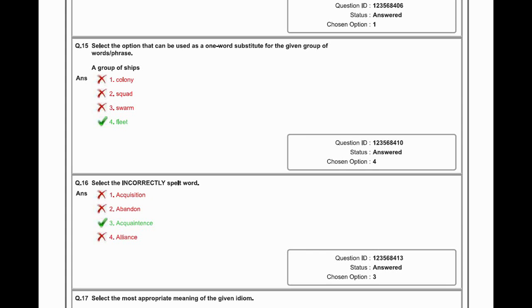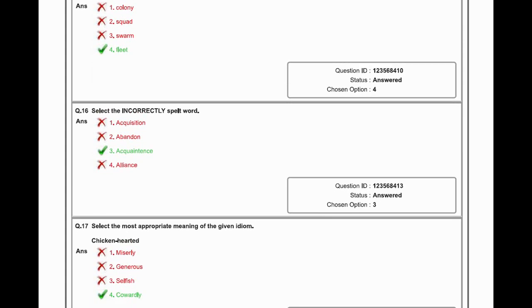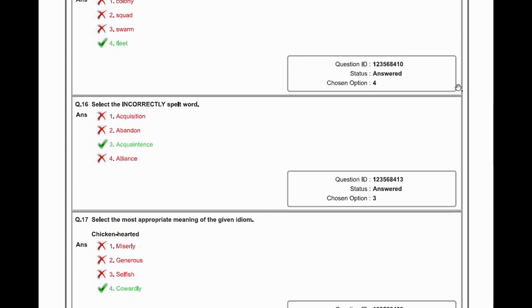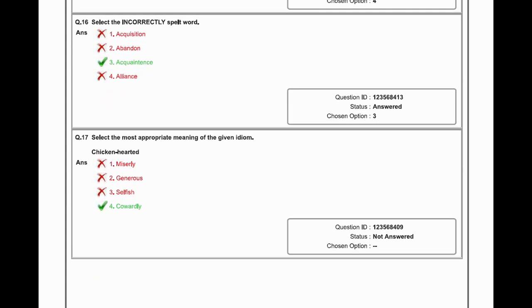Then the 16th question. Select the incorrectly spelled word. Acquisition is correct. Abandon is correct. Acquaintance. So the third option, acquaintance, is the incorrect one. The correct spelling is acquaintance with TANCE. Alliance is the correct one. So the third option is the incorrectly spelled word.